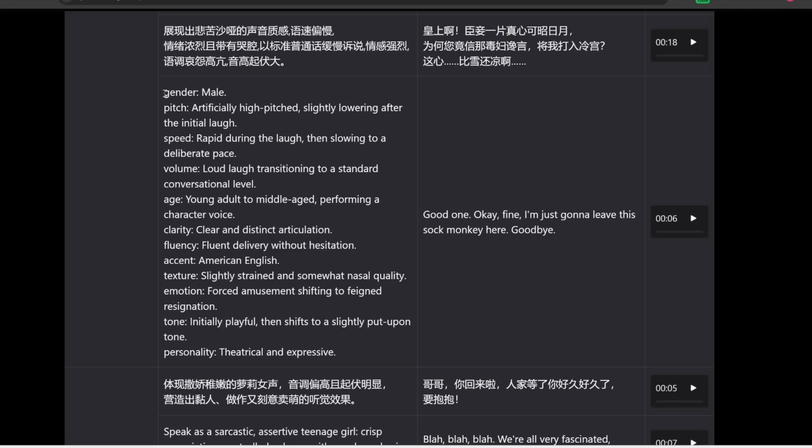So here's an example where we can enter a prompt describing exactly how we want the voice to sound like. For example, there's going to be an initial laugh, it's going to be rapid during the laugh and then slowing to a deliberate pace. There's going to be a loud laugh transitioning to a standard conversational level, etc., etc. And then here is the transcript.